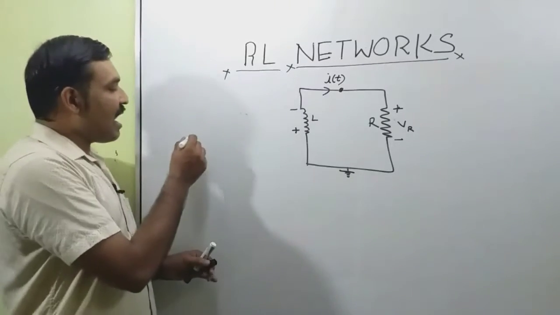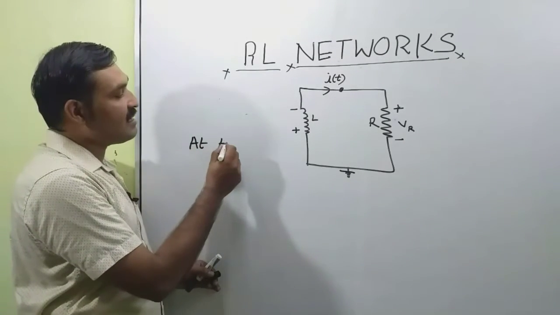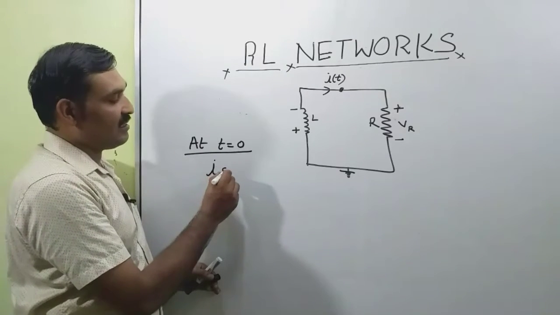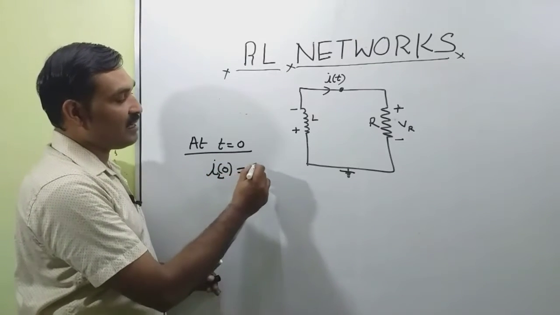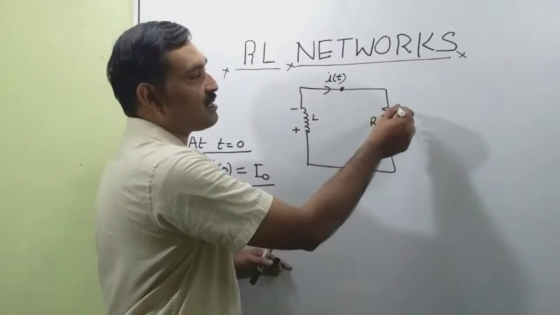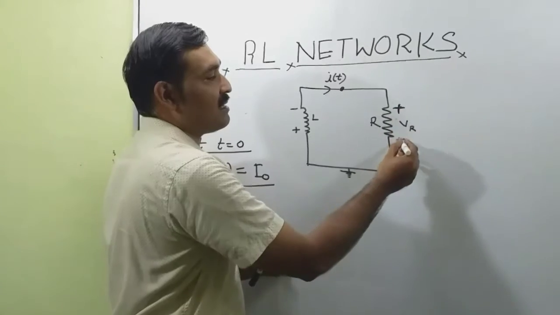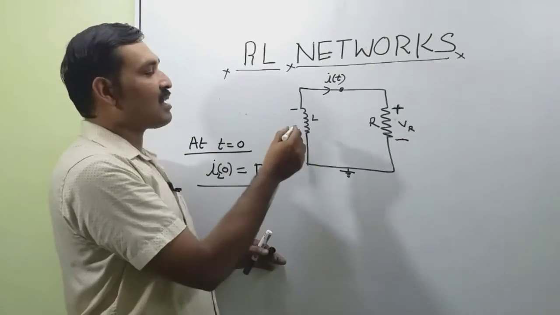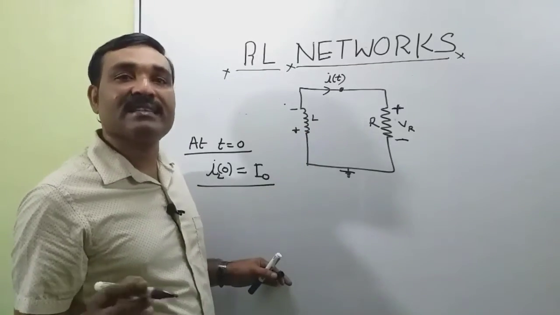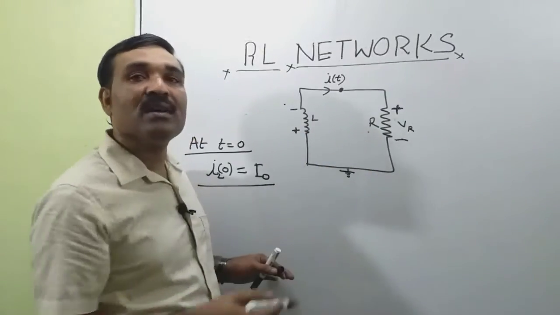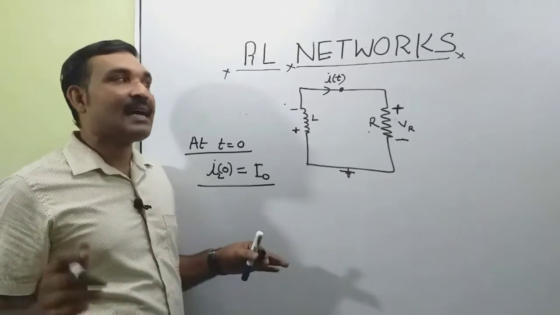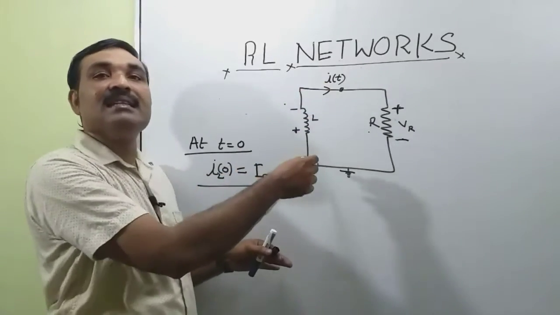That means at t equal to 0, the initial current through the inductor, that is iL(0), is equal to I0. The polarity across the resistance is marked as plus and minus, and that of the inductor is marked as plus here and minus here. Let L be the value of inductance and R be the value of resistance. Now we want to derive an expression for the current i(t) in this network.